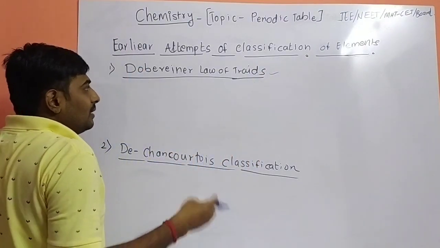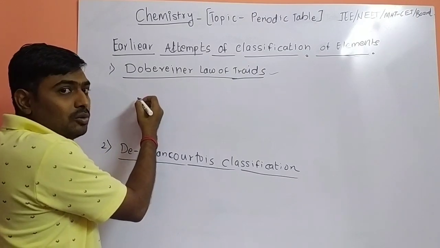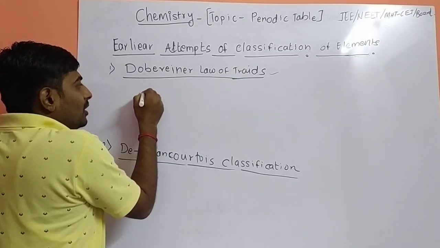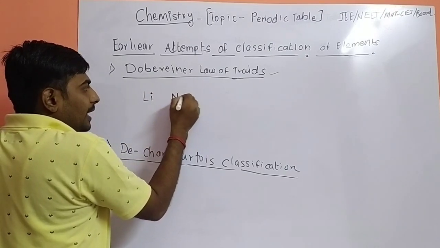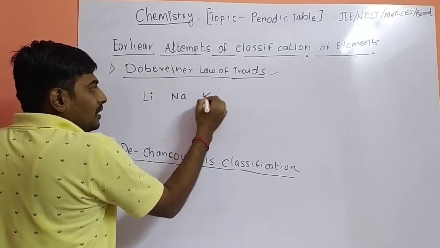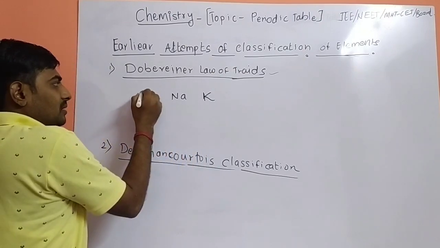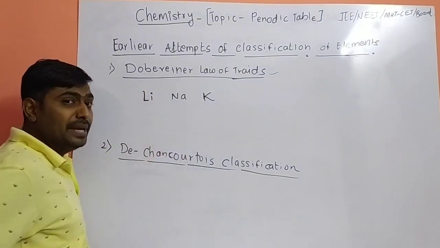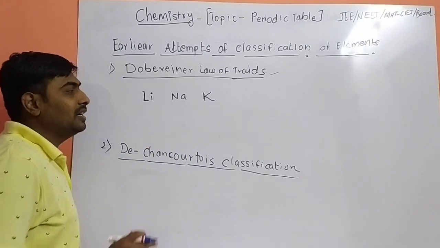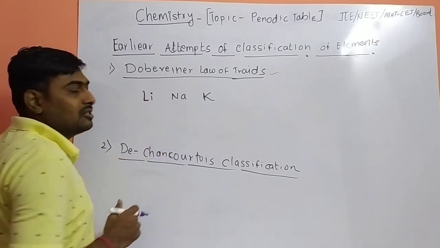He carried out the triad of three elements in which the mean of the atomic mass of the first and third element will give the atomic mass of the second element.